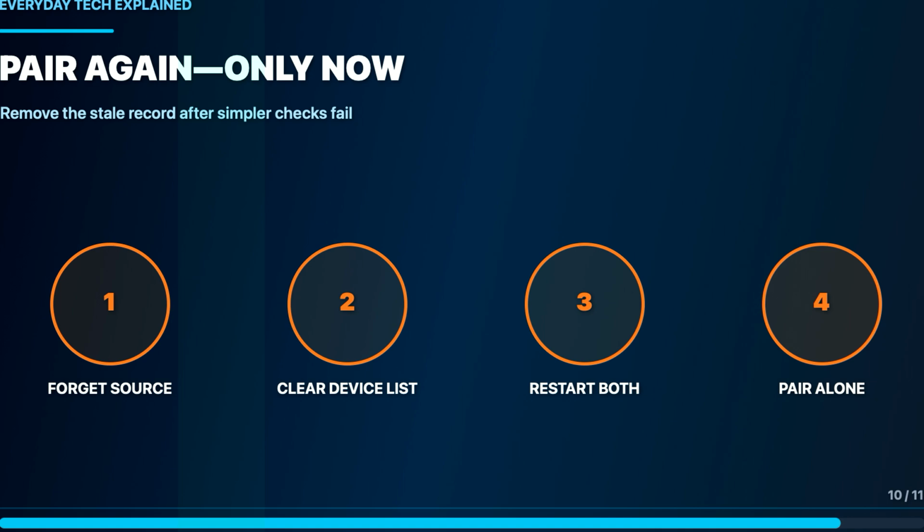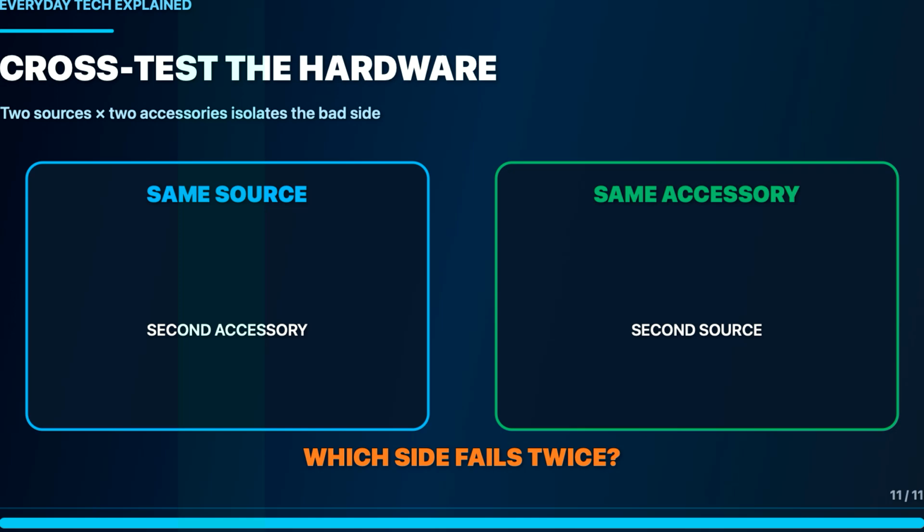Finally, cross-test. Try a second Bluetooth audio device with the same phone. Then try the original headphones or speaker with a second source. If every accessory is silent on one source, investigate that source's routing or software. If one accessory is silent everywhere, investigate its battery, firmware, or hardware.